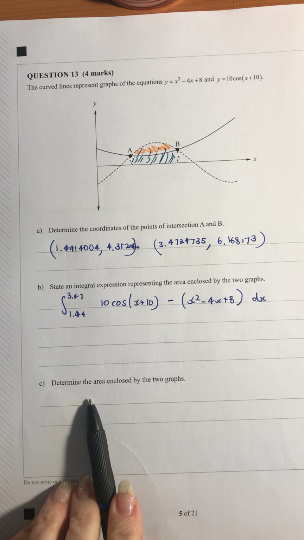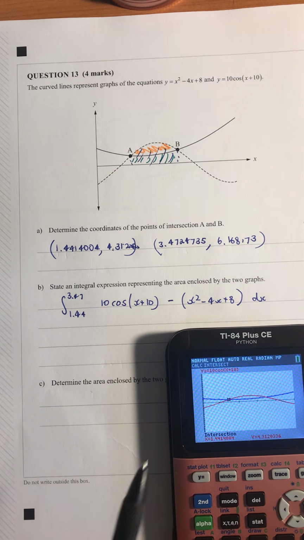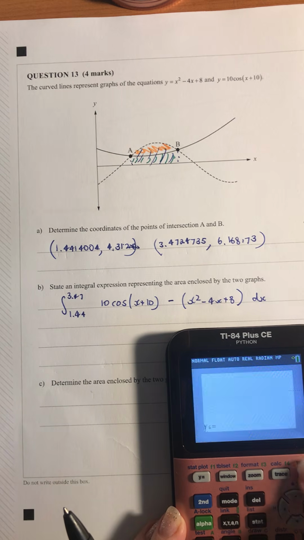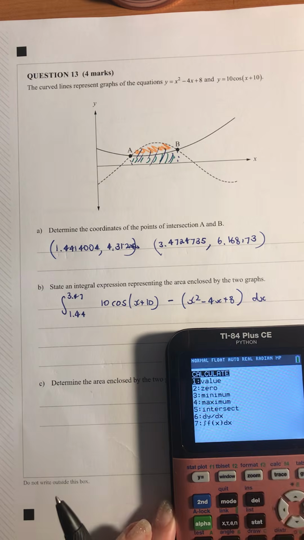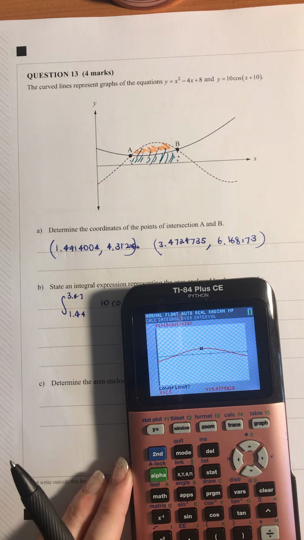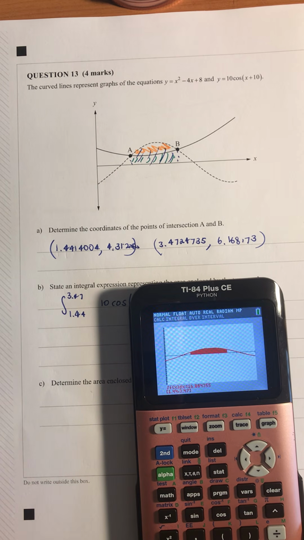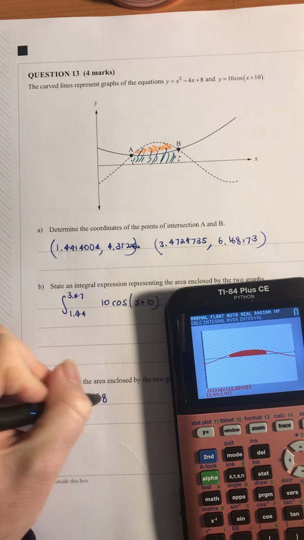So then determining the area between those two graphs. So I would take my blue one away first and just leave the red one there. Find that area between. So using the second trace 7, going between my 1.44 and the 3.47, and that's shaded in, and I get 16.88.